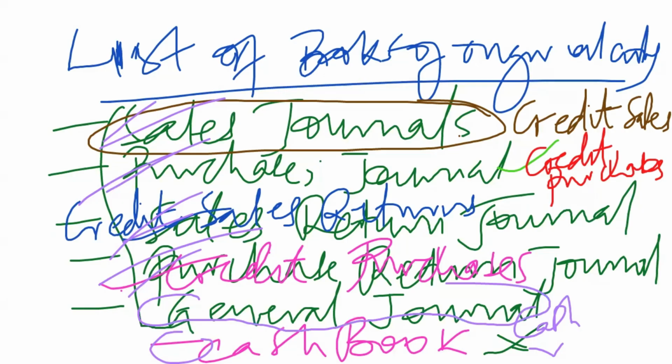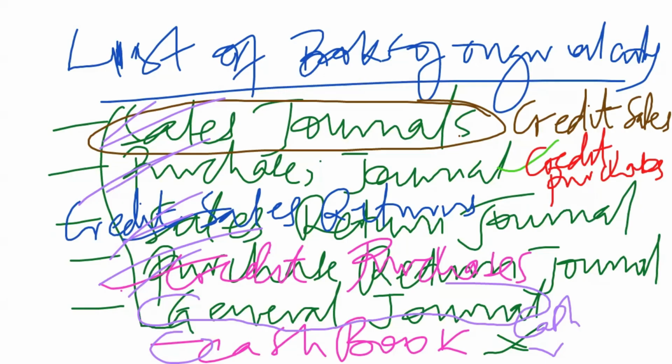However, you will also need to note that the first four books are specifically made for specific transactions. The cash book is made specifically for cash transactions. But for the general journal, there could be so many other transactions that could appear in it.